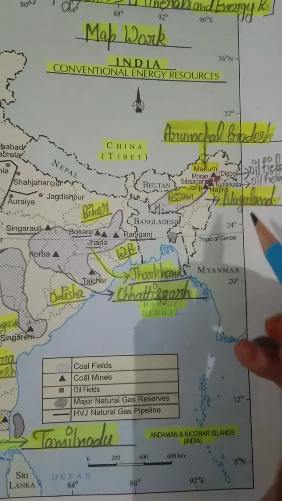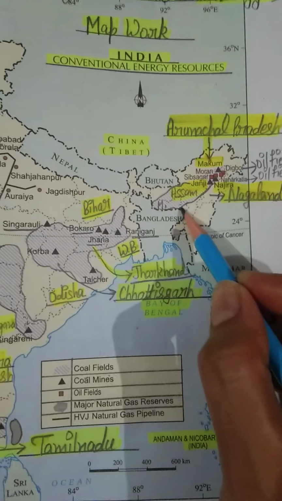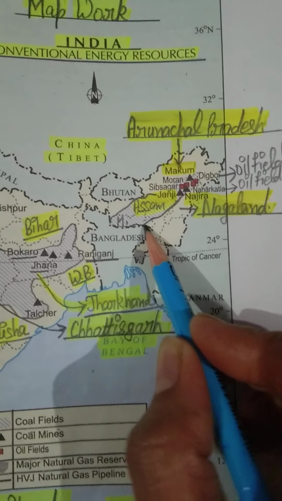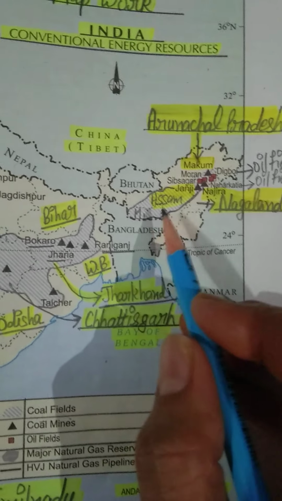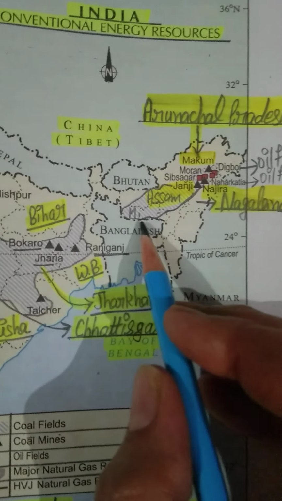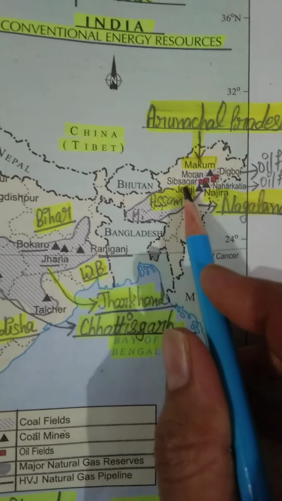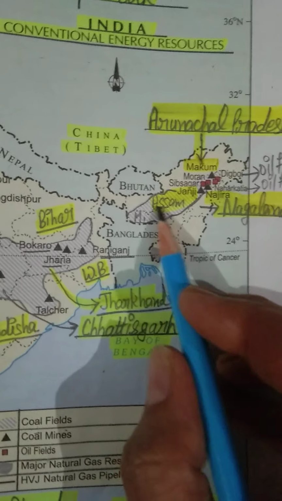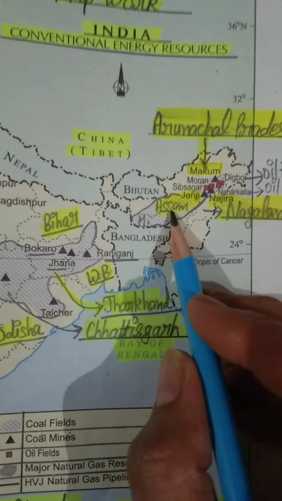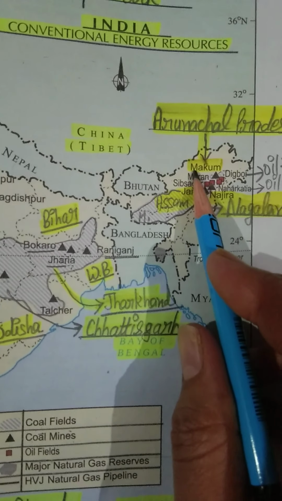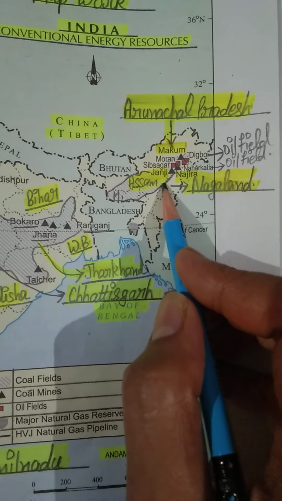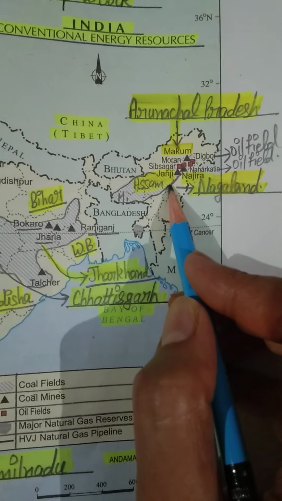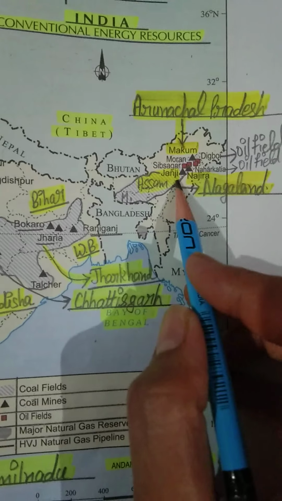So in the very beginning I am taking this coal field, and students, just observe how many states are included in it. See, Meghalaya is a part of this coal field. Assam is also a part of this coal field, and Arunachal Pradesh also. And students, some parts of Nagaland also are part of this coal field.